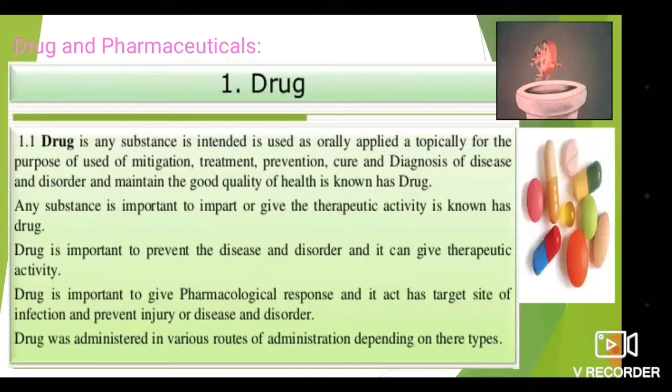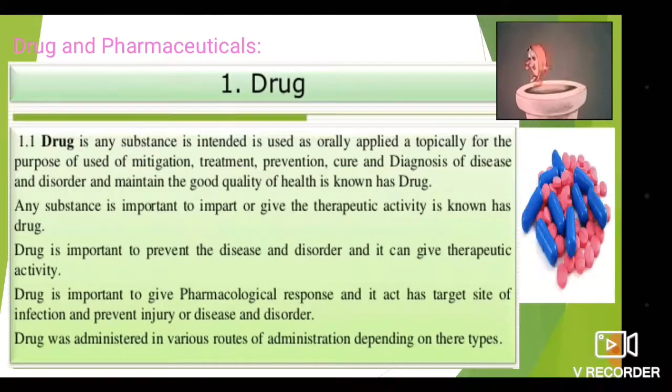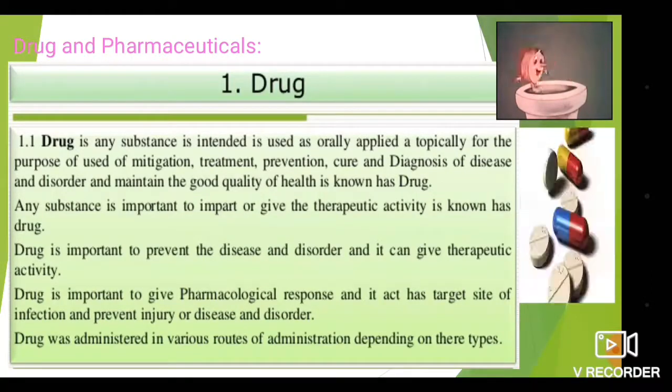The word drug comes from the Greek word drug, which means dry herb. So such an active pharmacophore-containing molecule or chemical substance is known as a drug.